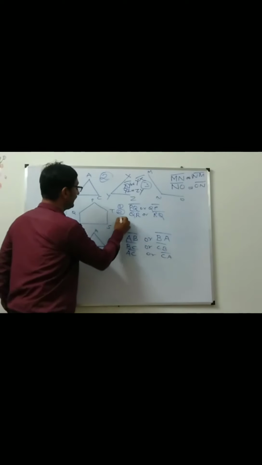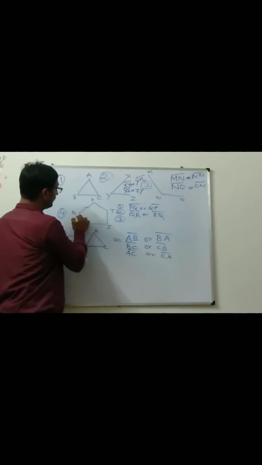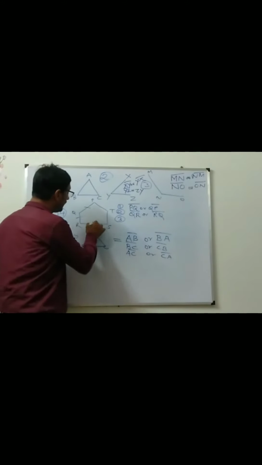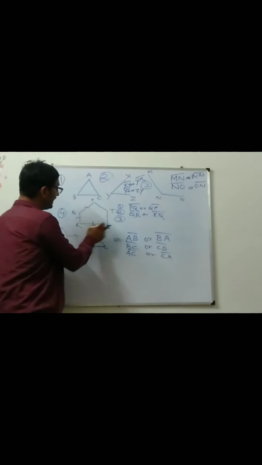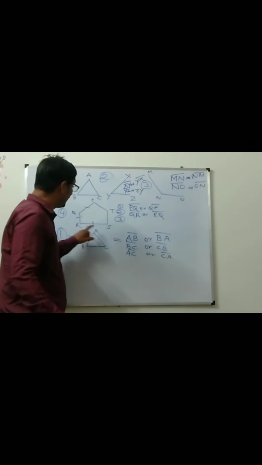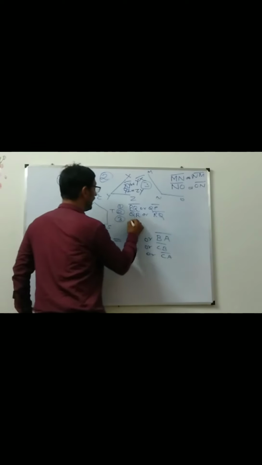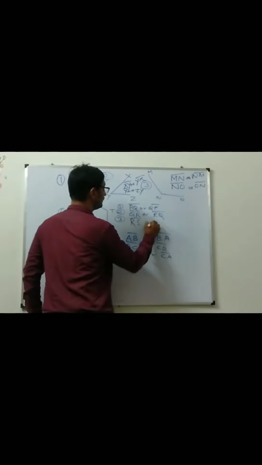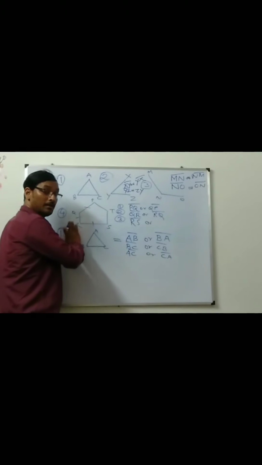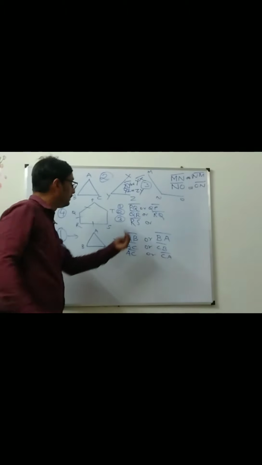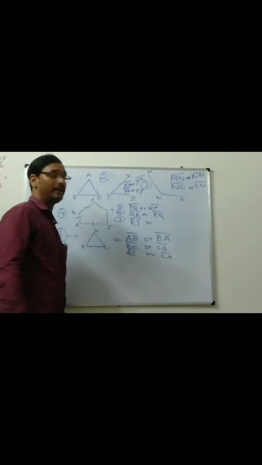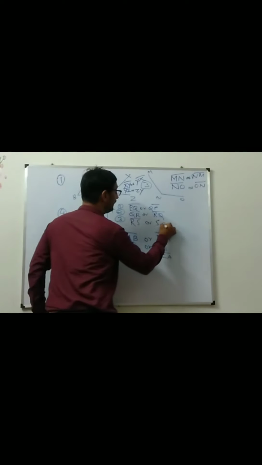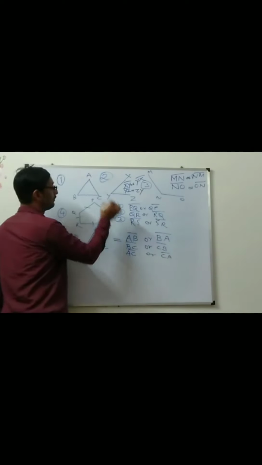Which one is the third side? First side you said, second side you said, now the third side. This side is made up of which 2 points? R and S. So RS. If you will be coming from the left hand side, then it will be SR. Third side. What about the fourth side?